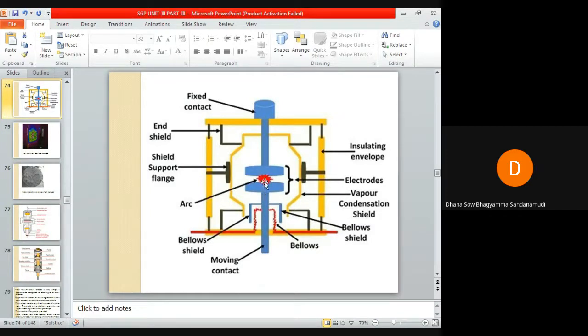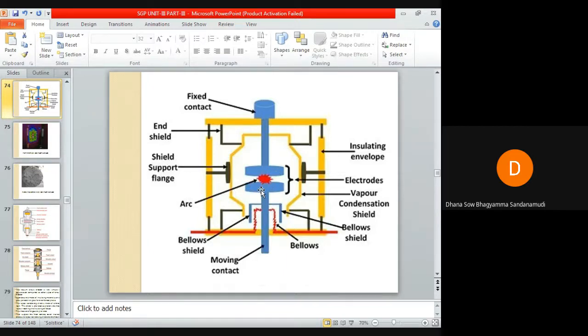This arc does not take place on the entire surface of the contacts but only on a few spots. The arc will not cover the entire surface of these two contact electrodes. It will be struck at only a few points.